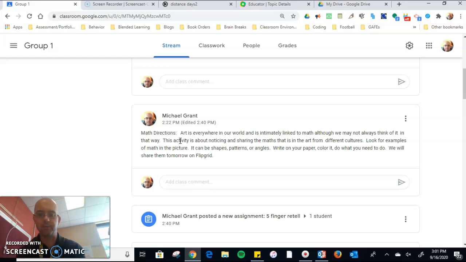Look for examples of math in the picture. It can be shapes, patterns, or angles. Write on your paper, color it, do what you need to do. We will share them tomorrow on Flipgrid. So on this paper, you're looking for shapes, patterns, angles, anything else that stands out to you as math. Mark it up, draw on it, color it, write, whatever you need to do, and you'll share it on Flipgrid.